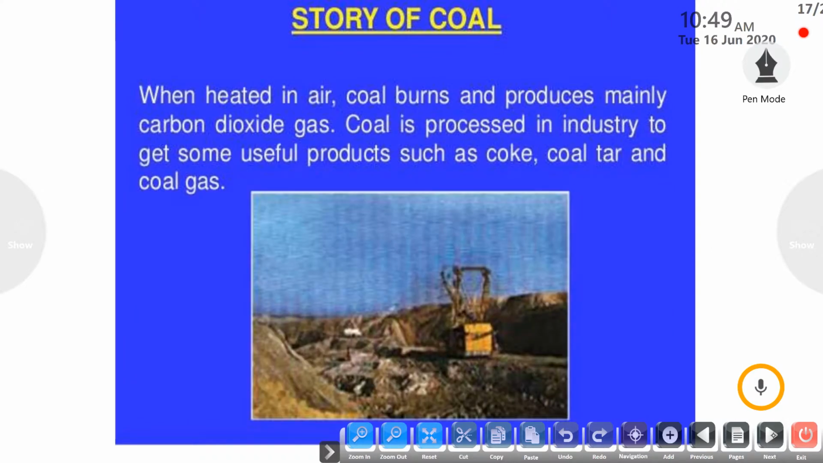As you all know, when we heat coal in railway engines or to cook food, this coal burns and produces mainly carbon dioxide gas. So it is an air polluting substance.